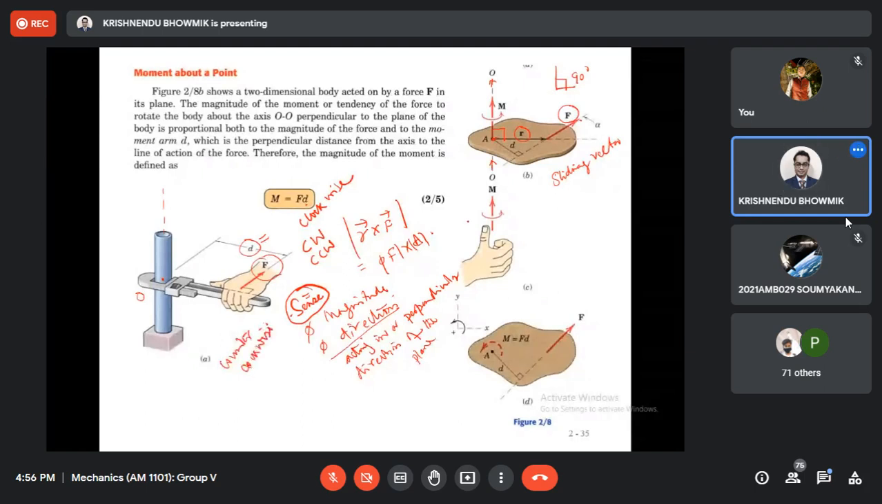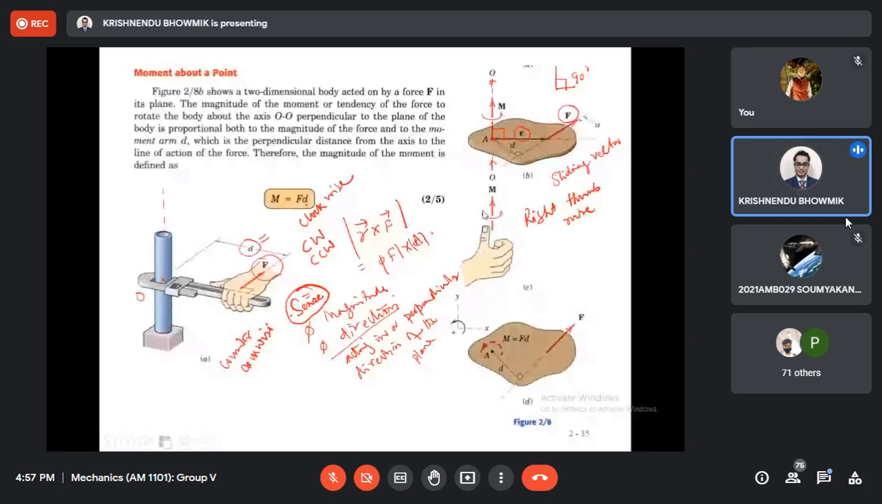Now see, it is using the right thumb rule. If you use your hand like this, these fingers will represent the sense, clockwise or anti-clockwise, and this will represent the direction. This is the right thumb rule we are using, the right hand rule basically. Somebody may ask whether, if you are right-handed or left-handed, you have to use this rule. Yes, to get this sense.